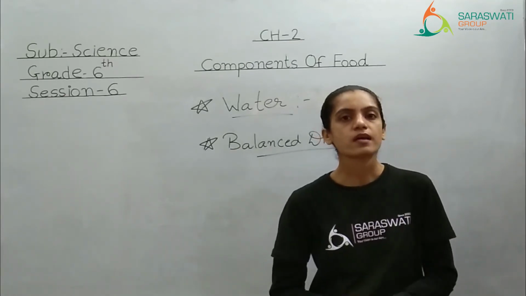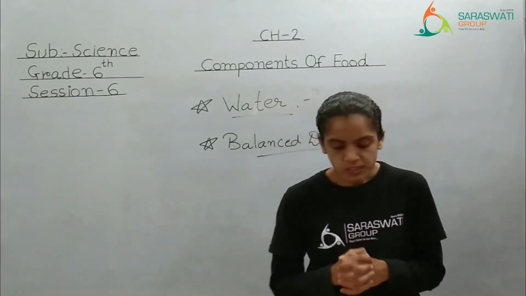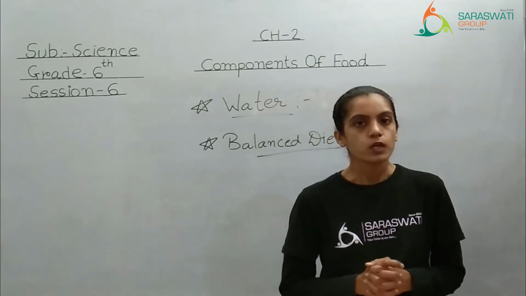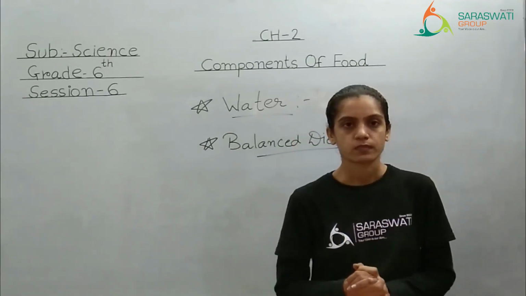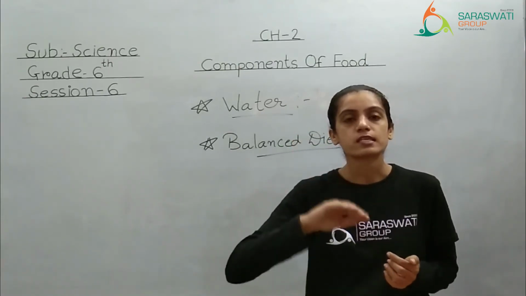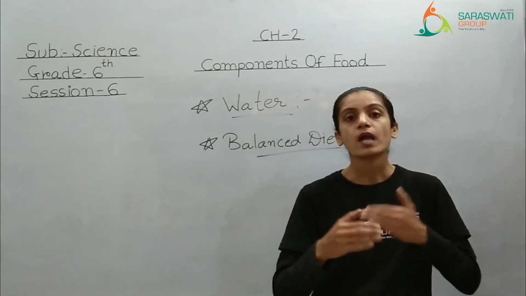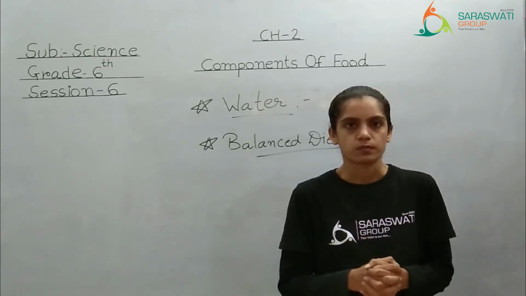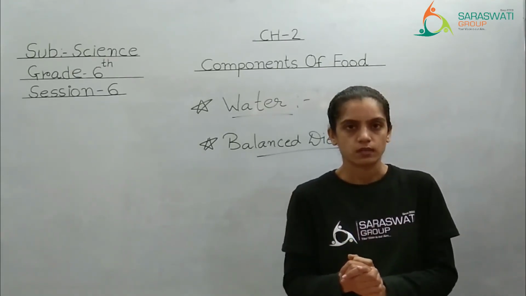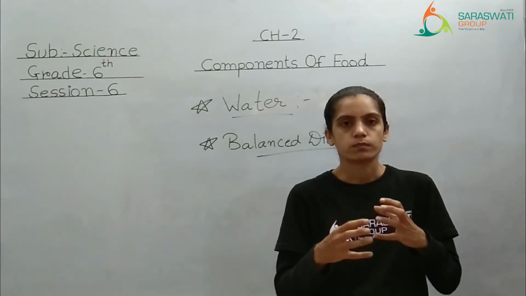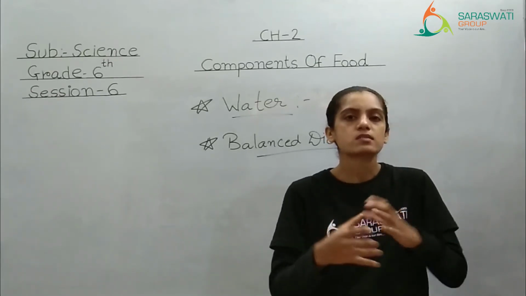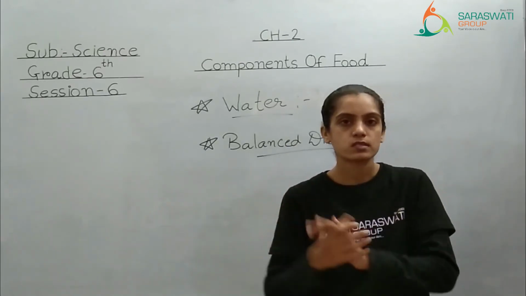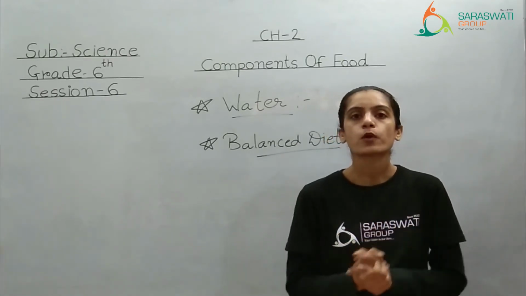Now certain examples are given. See here. Growing children and the elderly person need to take more proteins in their diet. Growing children means like you all. Elderly person means जिनकी एज 60 से ज़्यादा है. They require more protein, right? So their body will properly develop. And in an elder person, they will have a protein which is helping them to build the muscles. Old age जैसे होते हैं 60 plus, right? So they require more protein.